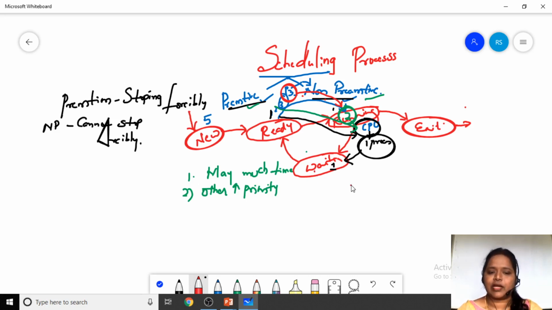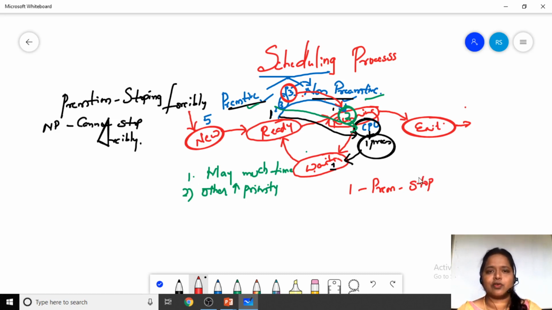So these are the two different types of scheduling. Preemption in the sense, we can stop the processes forcibly. Why do we need to stop the process? Maybe the other process has the highest priority. That may be one reason. And the second reason is maybe the process executing on the CPU is going to take so much time that all the other processes need to wait.